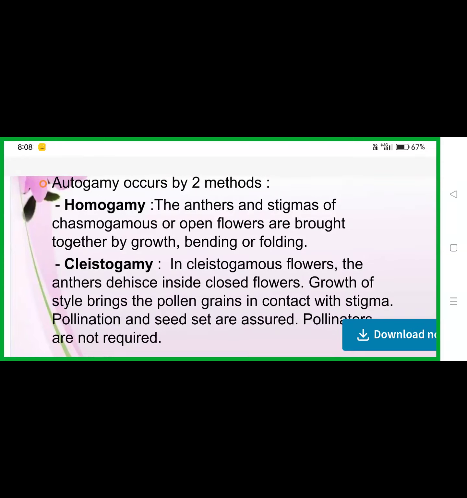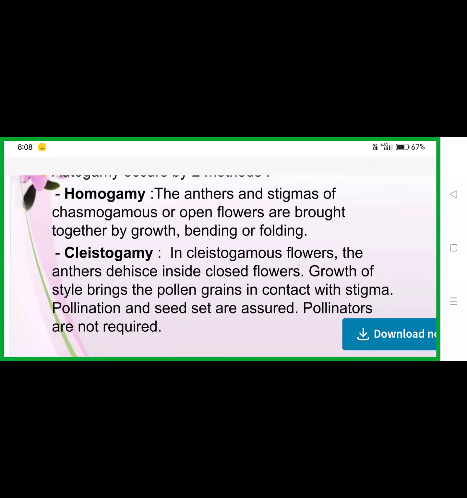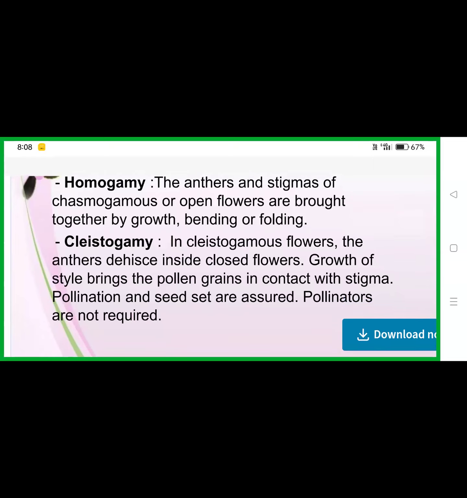Cleistogamy means that in cleistogamous flowers, the anthers dehisce inside closed flowers. Growth of the style brings the pollen grains in contact with the stigma. Pollination and seed set are assured. Pollinators are not required. Cleistogamy means the anthers dehisce inside closed flowers, and growth of the style brings the pollen grains in contact with the stigma. That is cleistogamy.